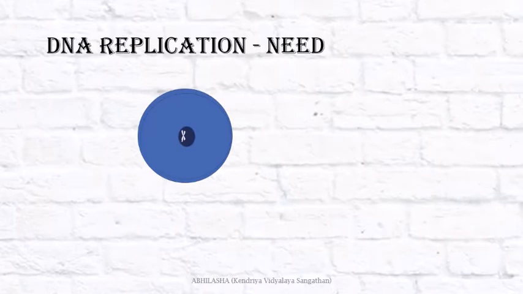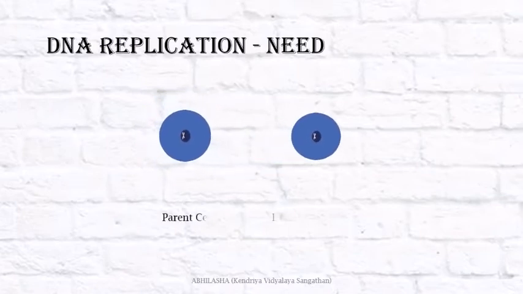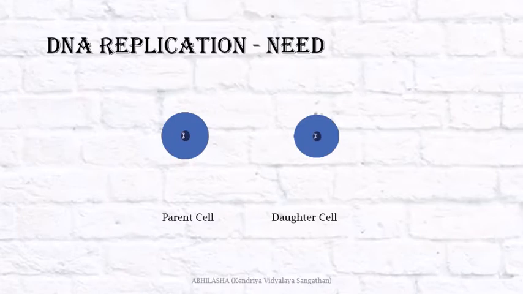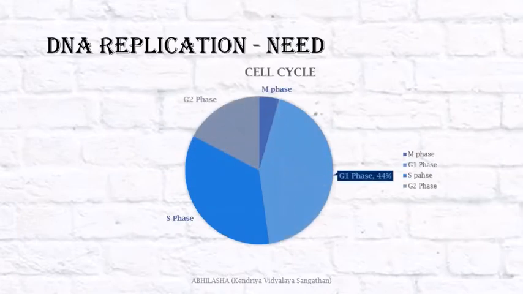A prokaryotic cell divides once in 20 minutes. This is its cell cycle. A eukaryotic cell completes its cell cycle in 24 hours. But as you have studied in previous classes, the cell cycle consists of 4 phases. The mitotic phase, or the phase of actual cell division, is only 1 hour of the 24-hour cell cycle.